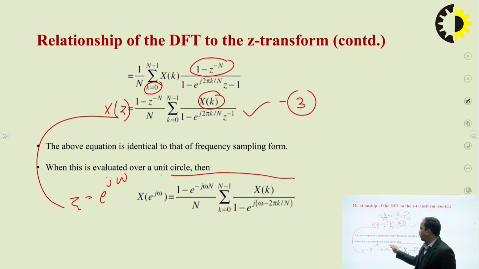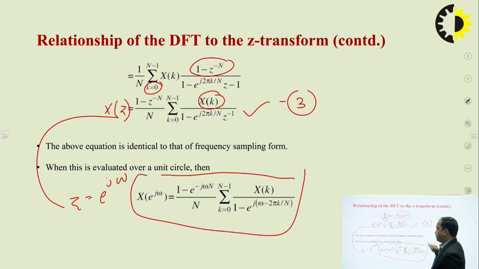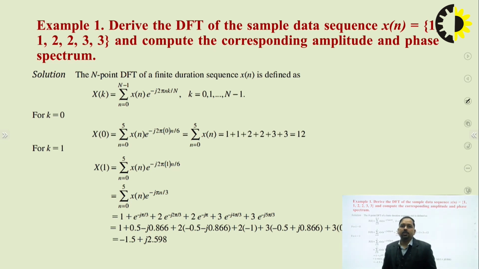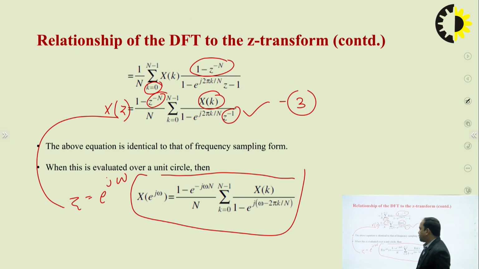So I'll be having one more relationship, which is X of e raised to power j omega, the whole factor as it is, instead of z here and here. So this was the relationship between the discrete Fourier transform and Z transform. Also, as in our last slide, this was a relationship between the discrete Fourier transform and DTFT.